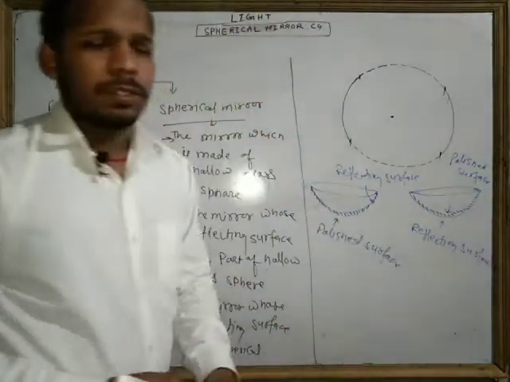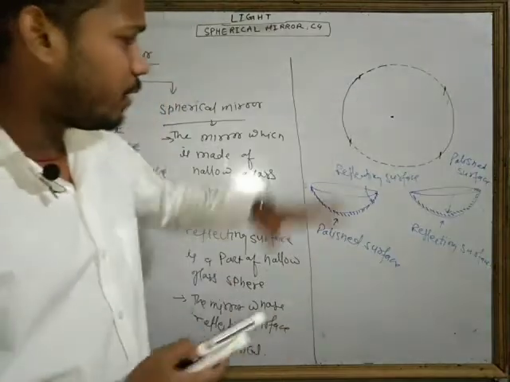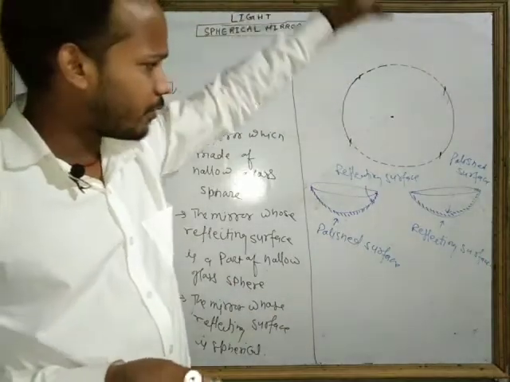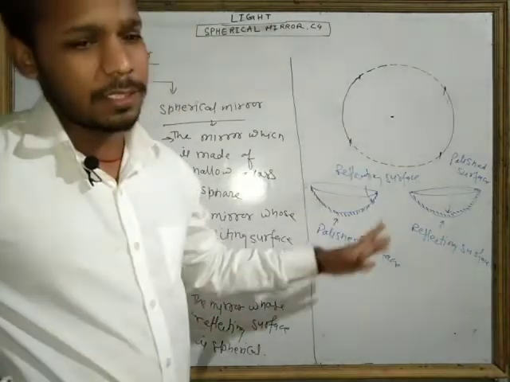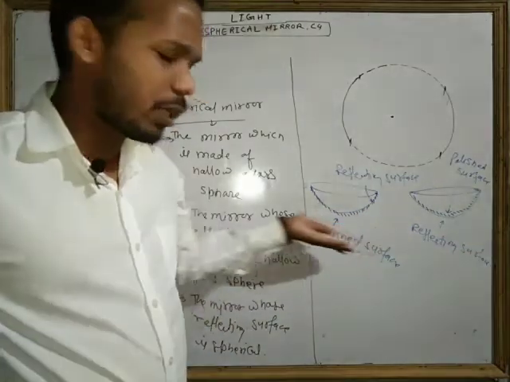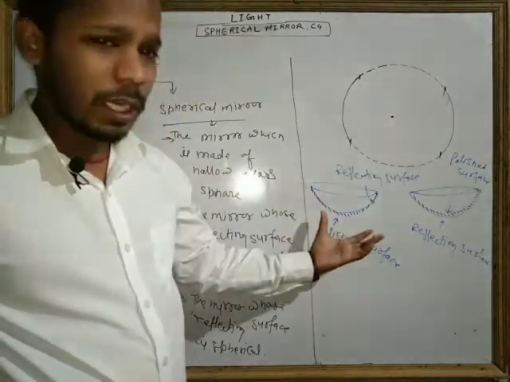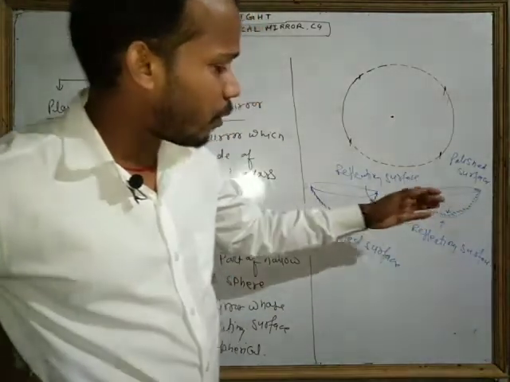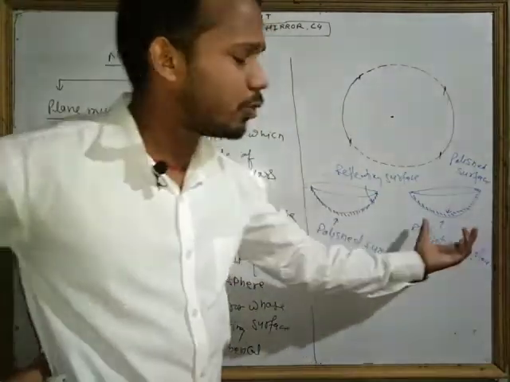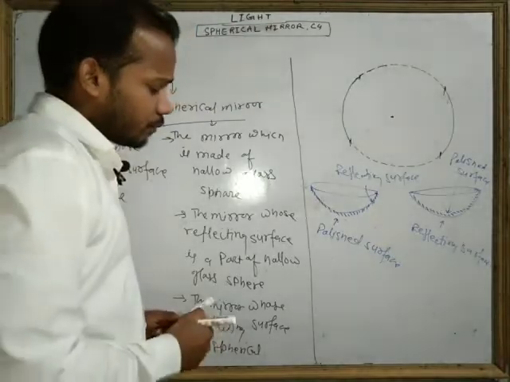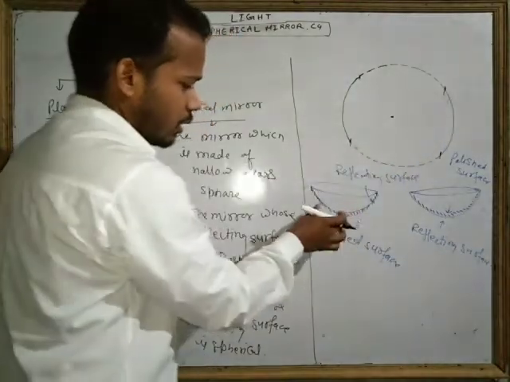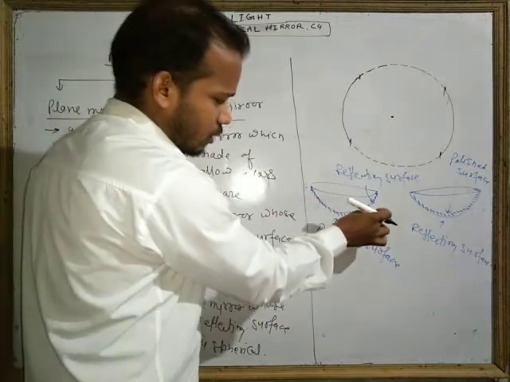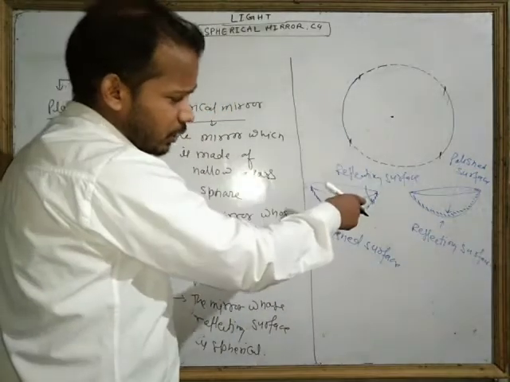Are you getting me? Very easy. If there is a glass sphere, you cut it into two parts and polish it on either side. When you polish it on the plugged out surface, you get this type of structure. When polished on the inside surface, you get this type of structure. Look, this one is polished from outward and its reflecting surface is inward.